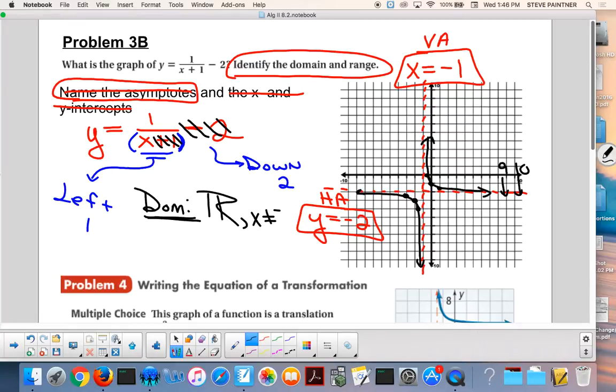Negative 1. Negative 1 doesn't get an answer. x cannot equal negative 1 because otherwise you get undefined. Okay? What's the only y value that did not come out of this function? Yeah, so everything comes out except what? Negative 2. I said that wrong. y cannot be negative 2.